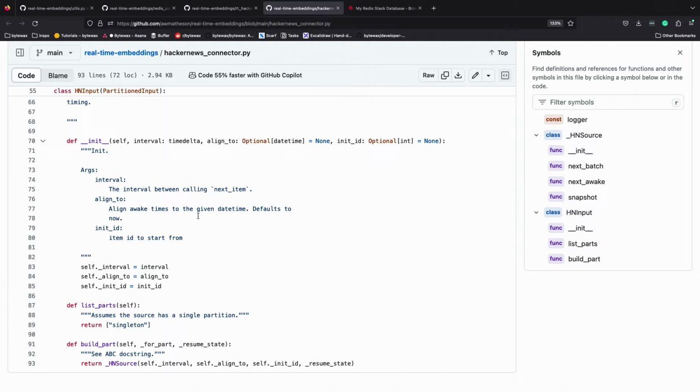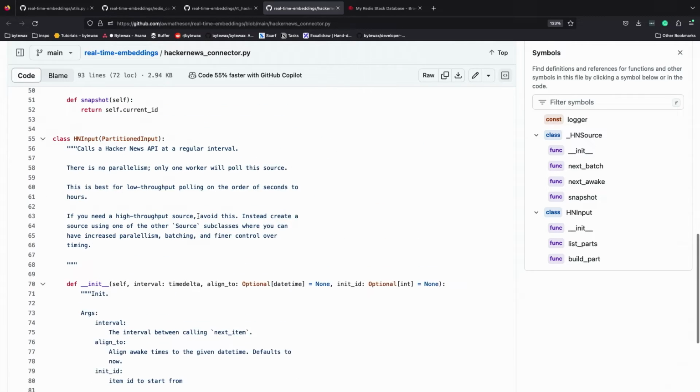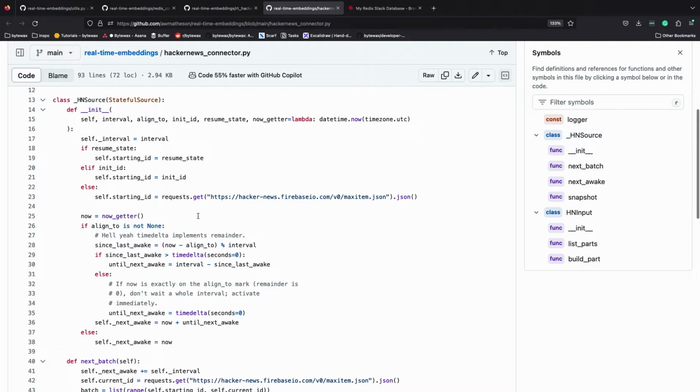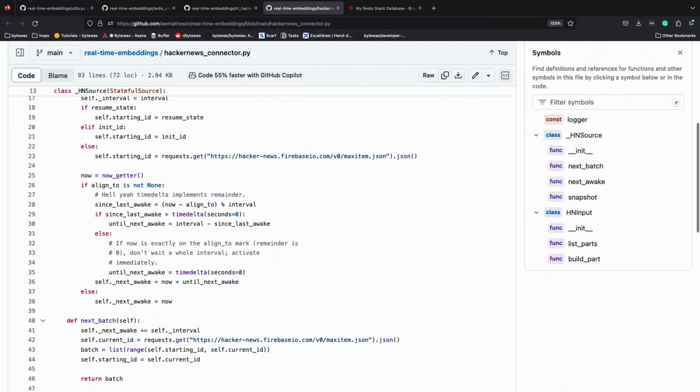That's called initially, and then it returns the next part, which is the actual data source part, and that's where you instruct Bytewax, hey, every X number of seconds or milliseconds, I want you to pull this thing and receive this data, and then shove it downstream, and then I'm going to do things to it.